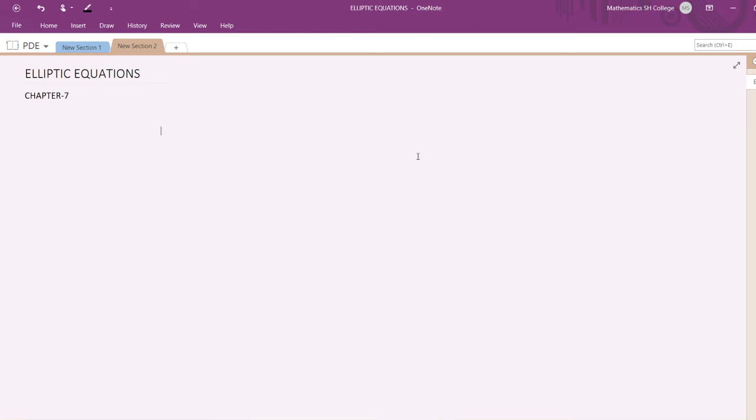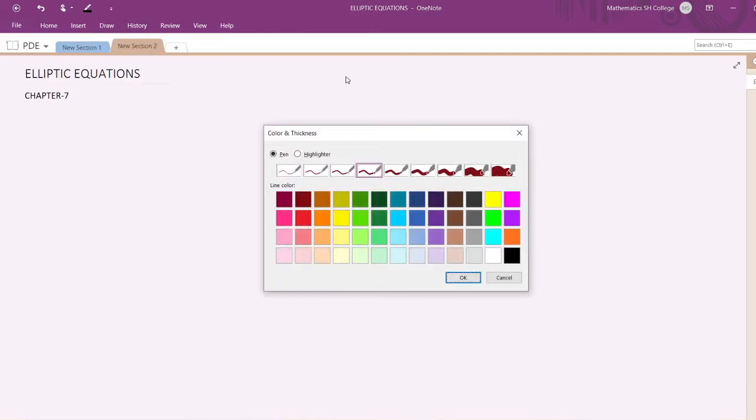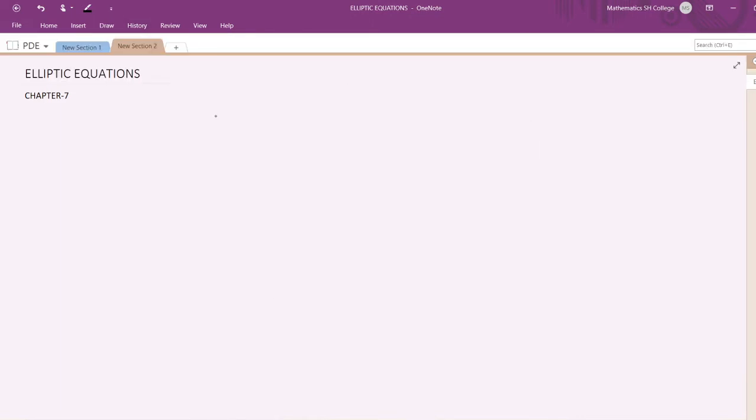Hello dear students. So now we will move on to elliptic equations. It is in chapter 7. As you have studied in the previous sections, if the discriminant is negative, that is b square minus ac is less than 0, then we say that the PDE is elliptic.